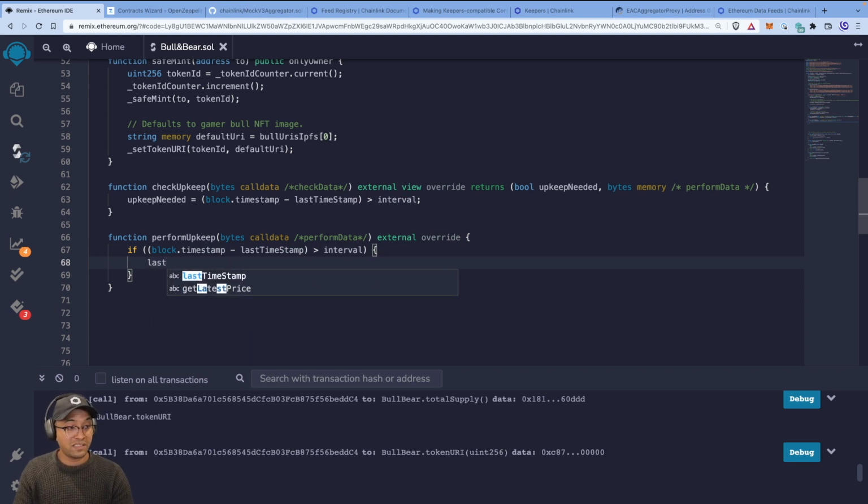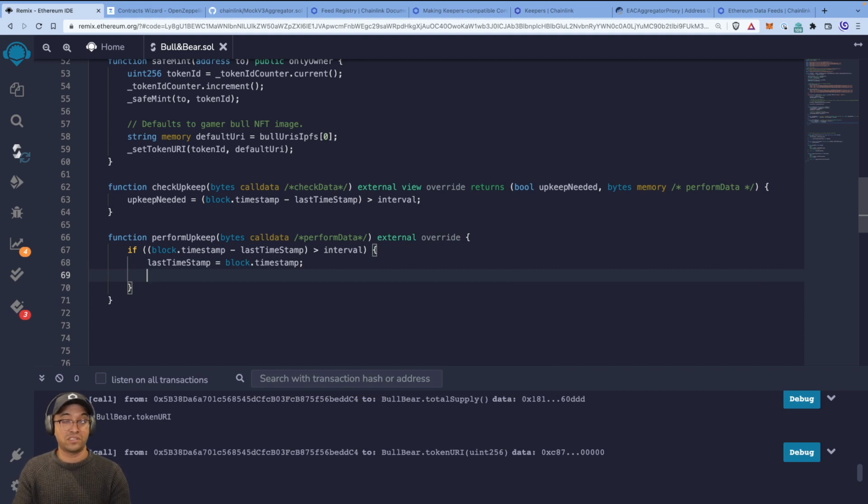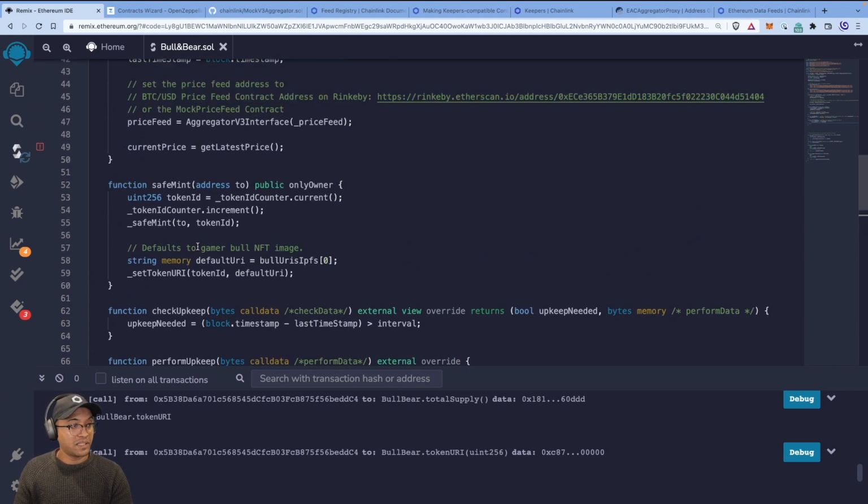Now that we passed the interval, we want to update the last timestamp for sure. We don't want to forget to do that. So we want to say that's equal to the block timestamp. Then, because this is the automation process, anytime we pass the interval we want to pull the latest price feed data. So let's update that again.